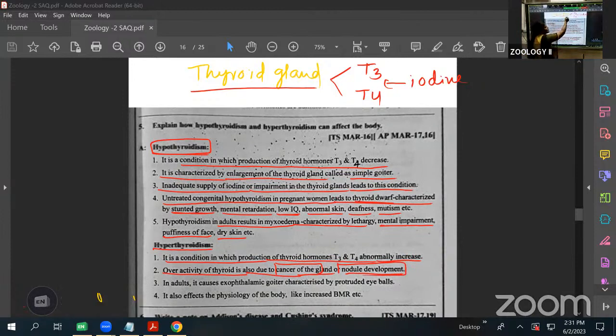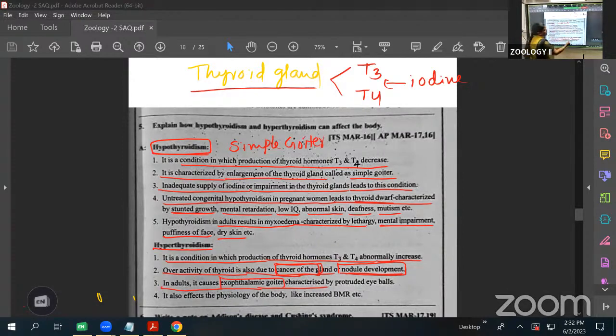Hypothyroidism is mainly caused by less intake of iodine and also impairment of the thyroid gland. But this one occurs when cancerous structures occur inside the thyroid gland, or nodules are developed. At that time this will be caused. Clear? Next, in adults it causes exophthalmic goiter. Before that, simple goiter: in hypothyroidism, simple goiter occurs. Here, next, in adults it causes exophthalmic goiter.